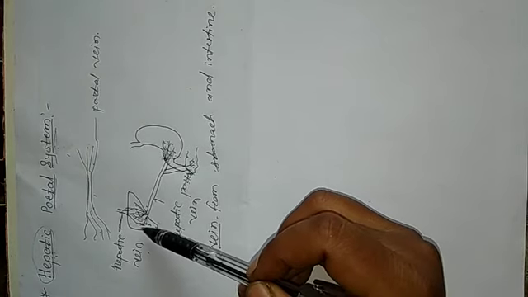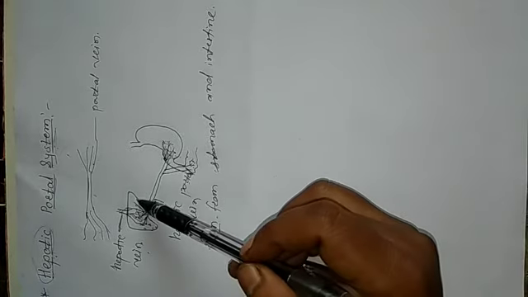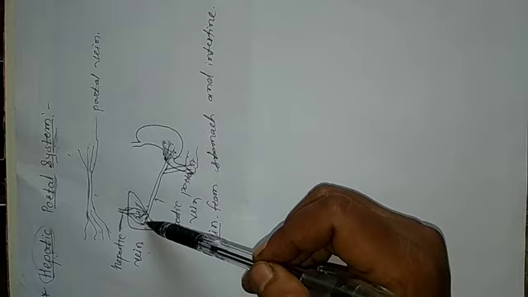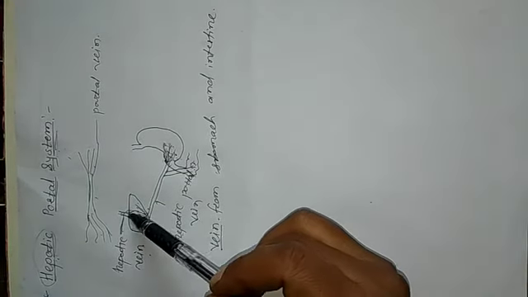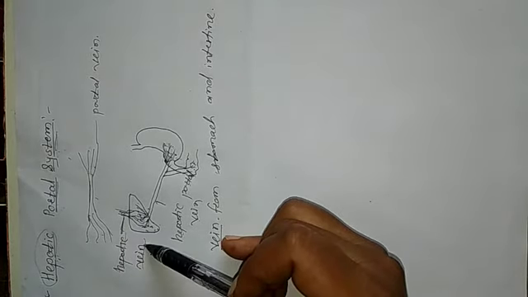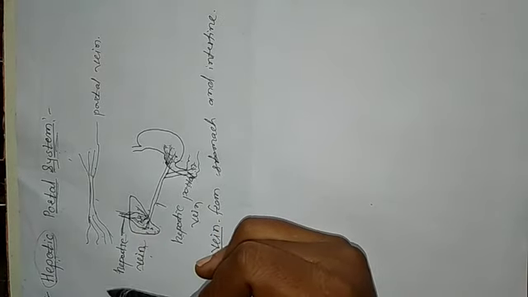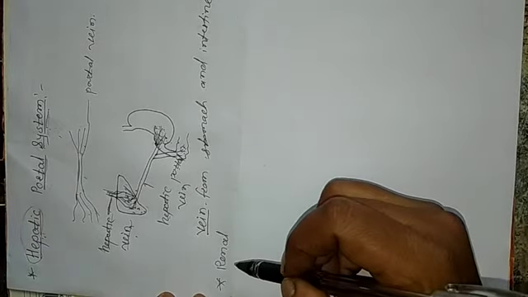Whatever excess sugar is present in the blood is removed and stored as glycogen in the liver. Any poisonous substance present in the blood is also removed, and again the blood vessels reunite and form the hepatic vein, and these hepatic veins pass the blood from the liver to the inferior vena cava. Got it, student? What is meant by hepatic portal system? And now next are the renal vein and renal artery.